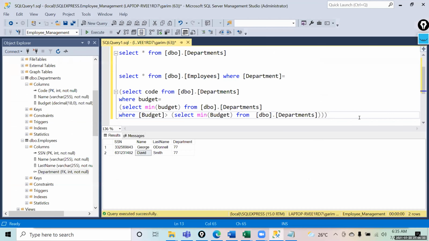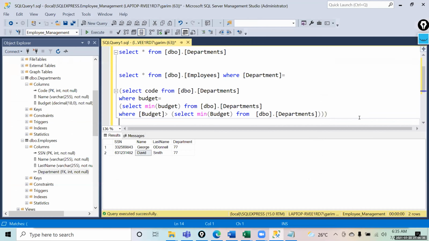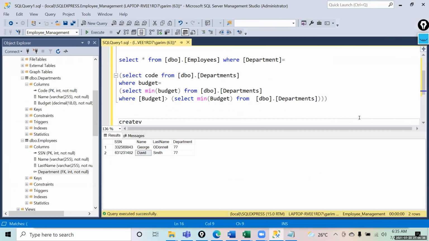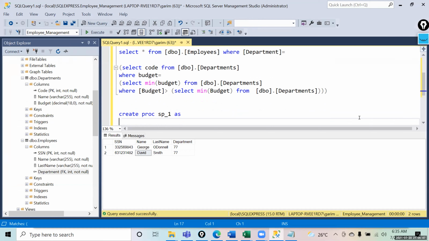What we discussed was something like views in SQL, right? Similarly, we have procedures. So if you say create proc, let me call it sp_1 as